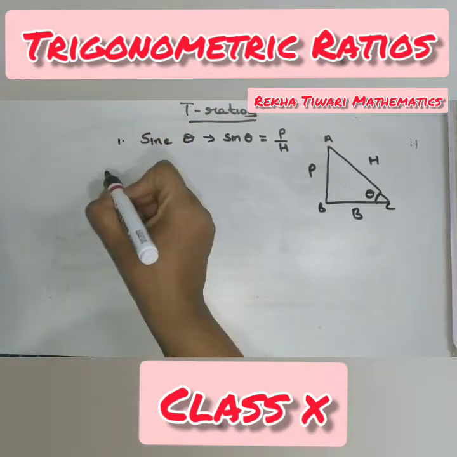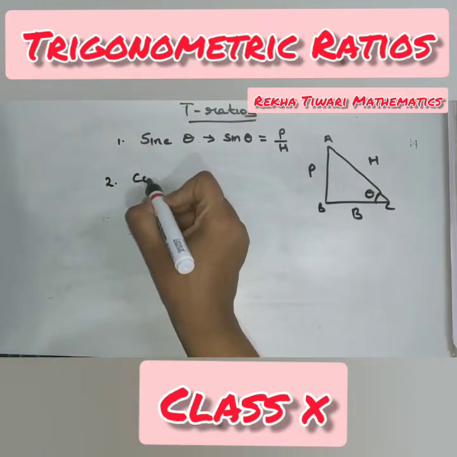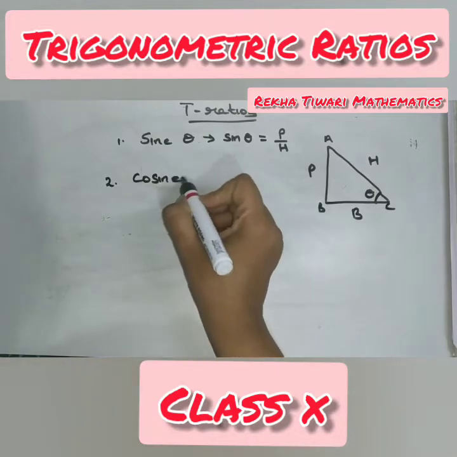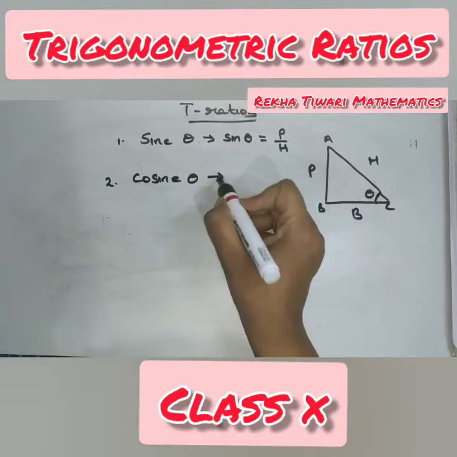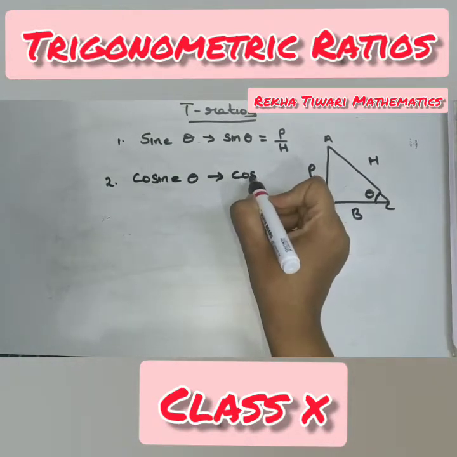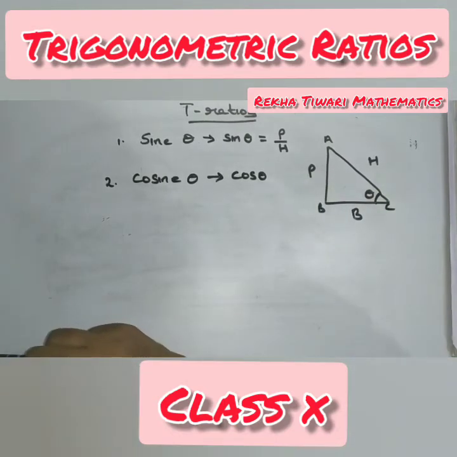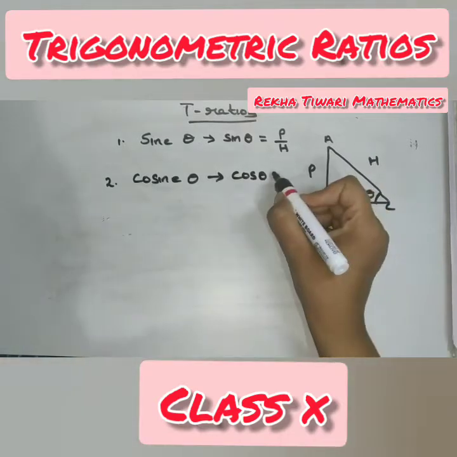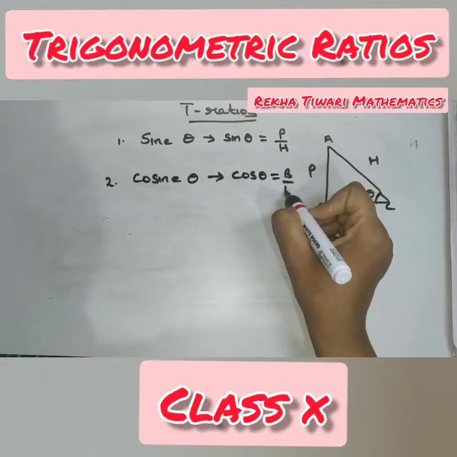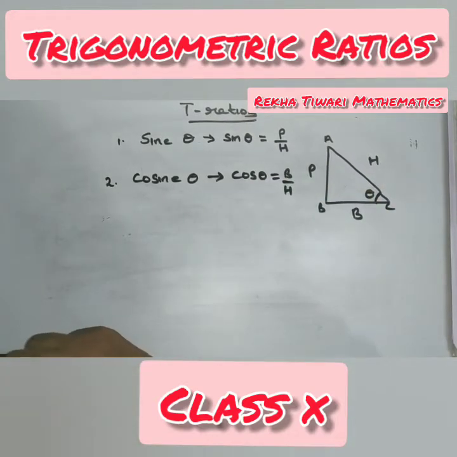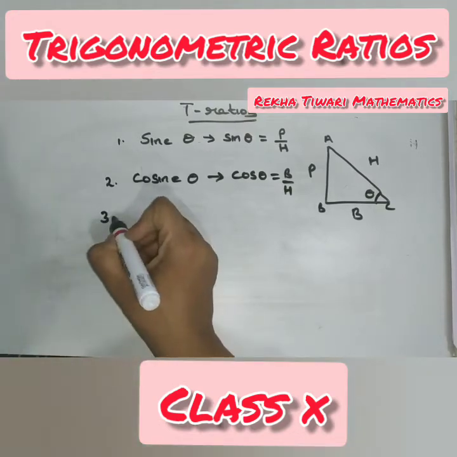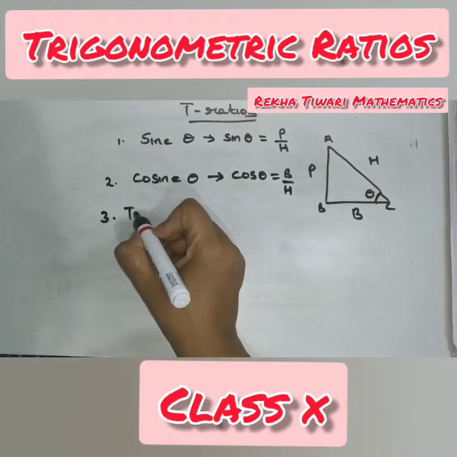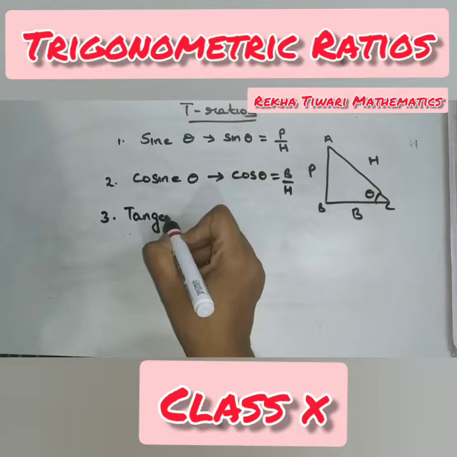Second, cosine theta. The abbreviation is cos theta, and the formula for cos theta is B by H. Third, tangent theta.